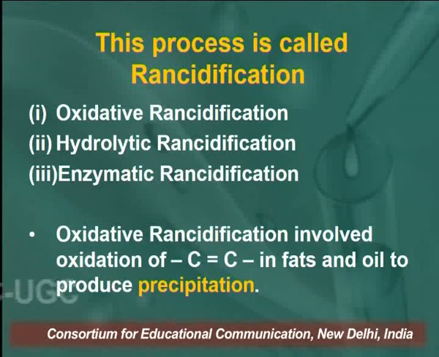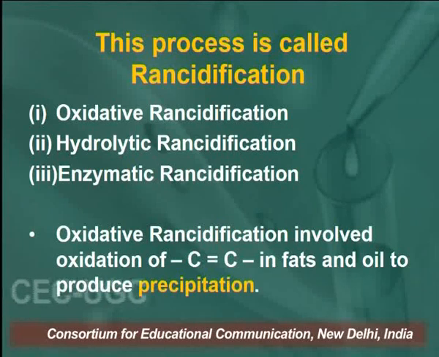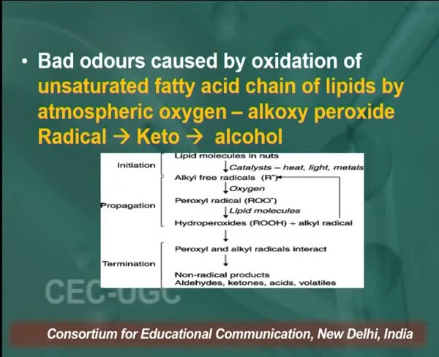As I told you, fats are molecules of glycerol and long chain fatty acids. The fatty acid can be unsaturated or saturated. So during oxidative rancidification, oxidation takes place at the double bonds present in the fatty acids of fats, and during the oxidation the fats and oils produce precipitation, right? And during the precipitation we get lumps or sometimes very bad odors.